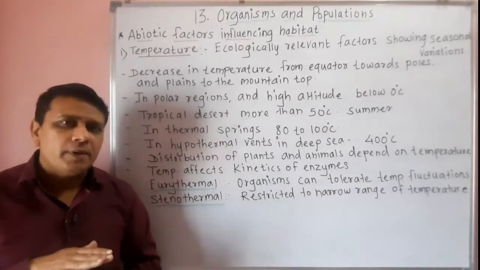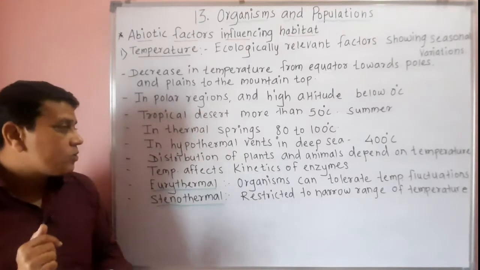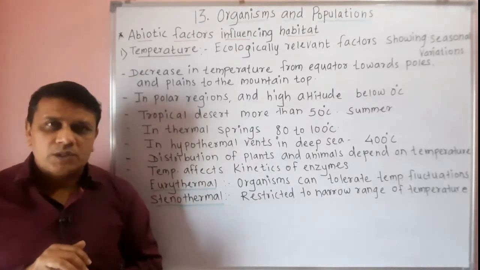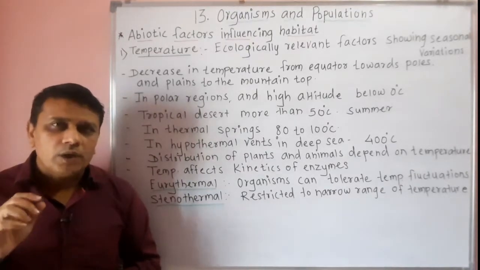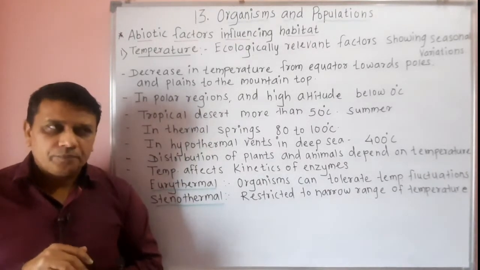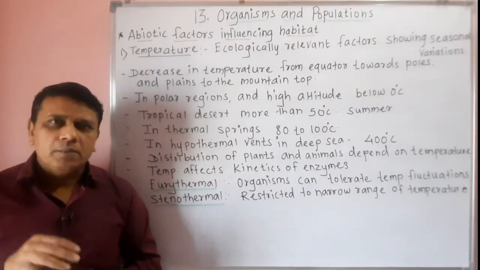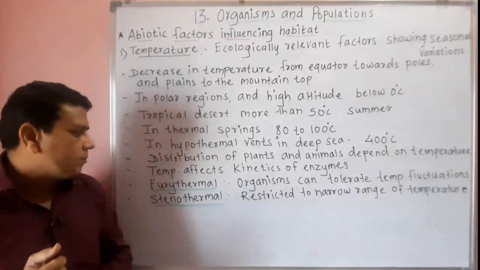When there is low temperature, the activity of the enzyme also decreases. So it affects the metabolic or physiological processes occurring in a particular organism. High or low temperature may affect the metabolic and physiological processes of an organism.